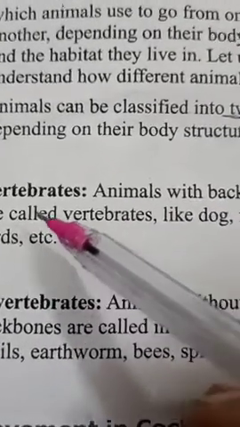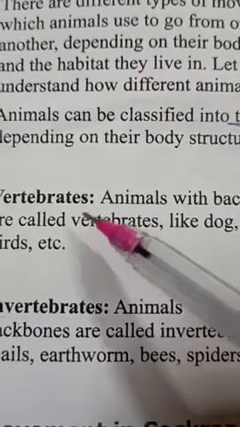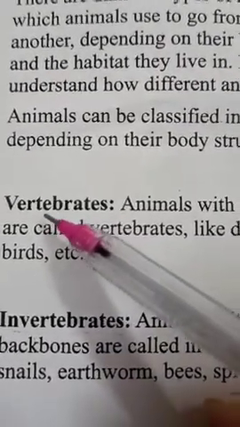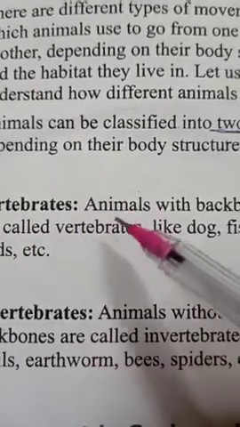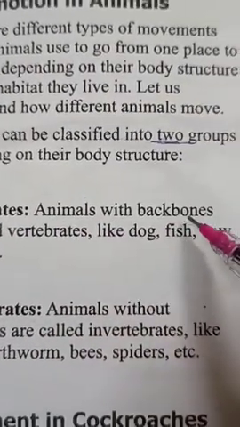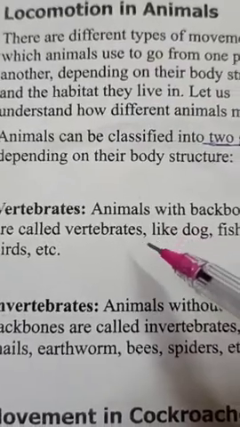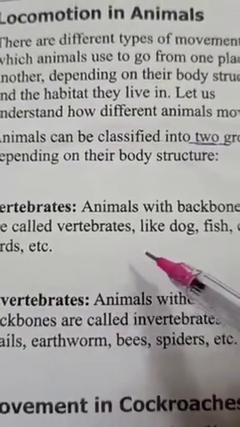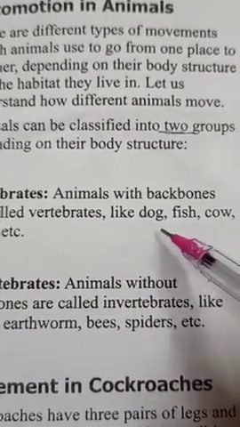So children, the main thing you have to understand is what vertebrates are. Vertebrates are those animals which have a backbone in their bodies. These are a few examples, and you can take so many kinds of examples.